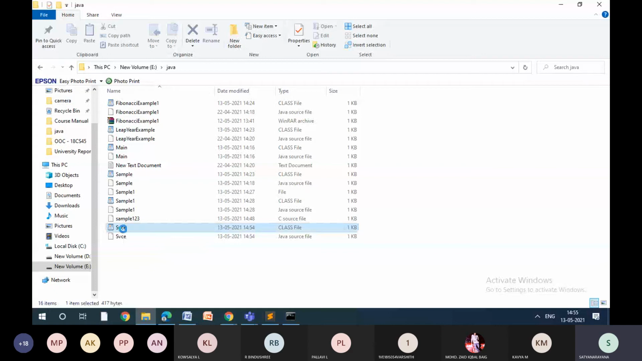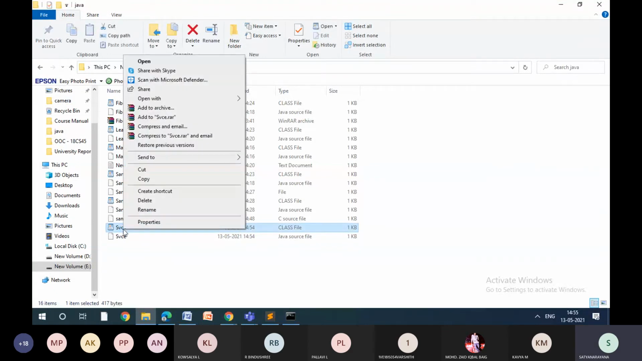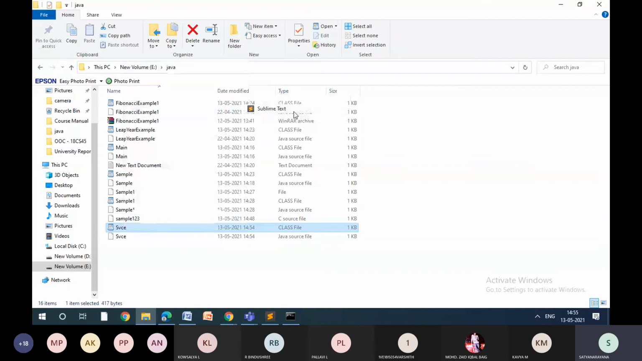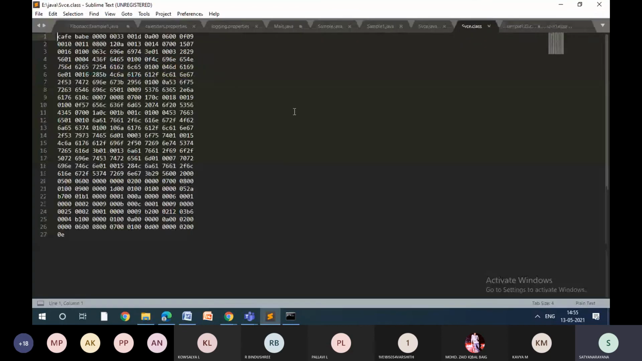So just open it in Sublime Text again. Yes, you can see here, this is the bytecode of my file. Don't ask me what this is, because I never worked with compiler design and all. But this is called bytecode. That's what I know. Now, see, my class file is generated, right?